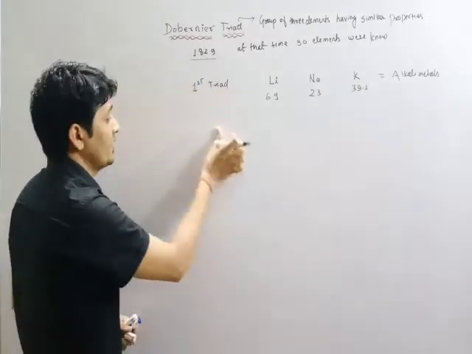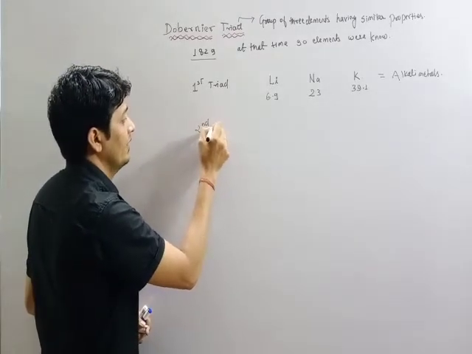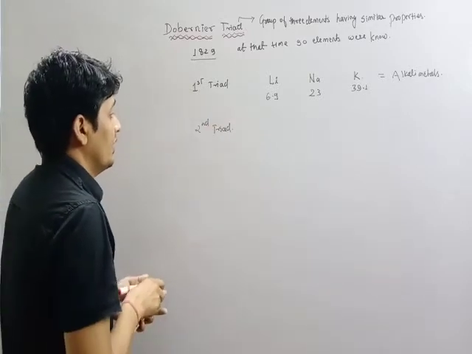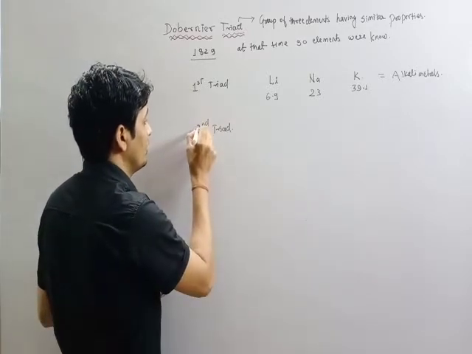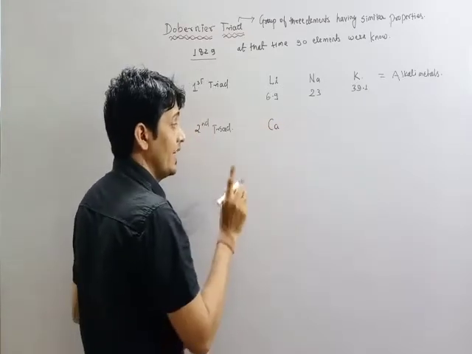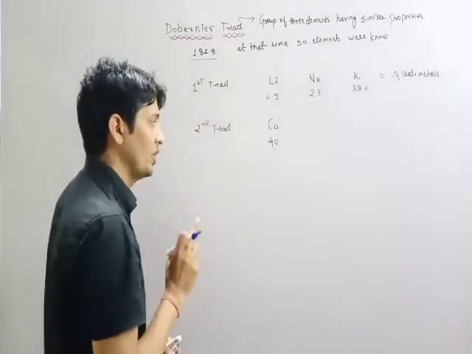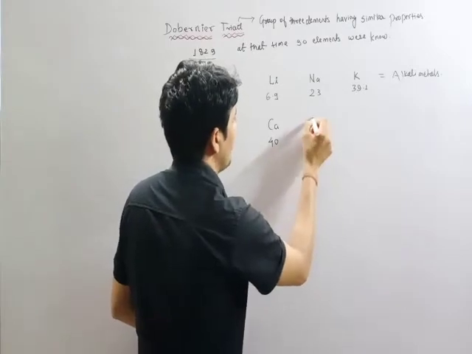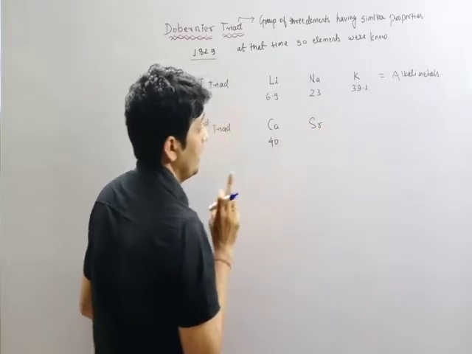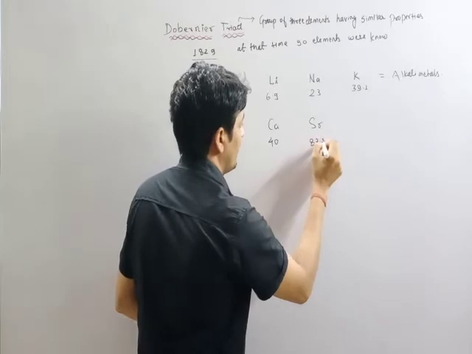Now we will discuss the second triad of Daubigny. In the second triad, the first element is calcium, with atomic mass 40. The second element is strontium, with atomic mass 87.5.